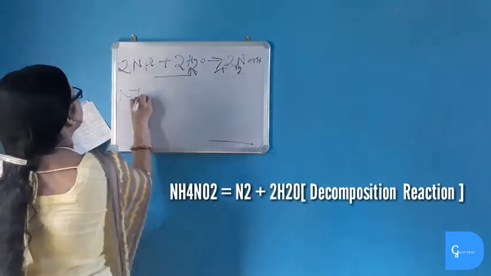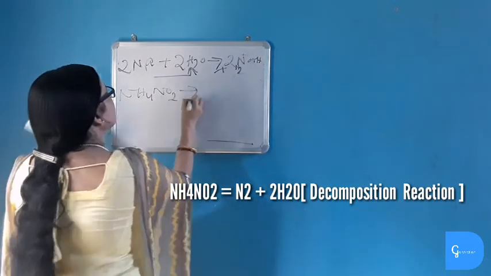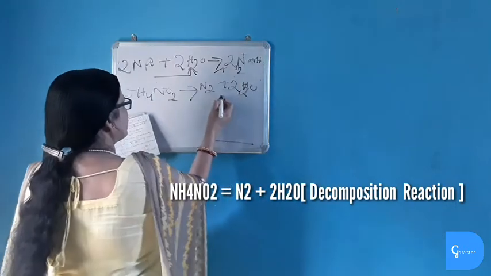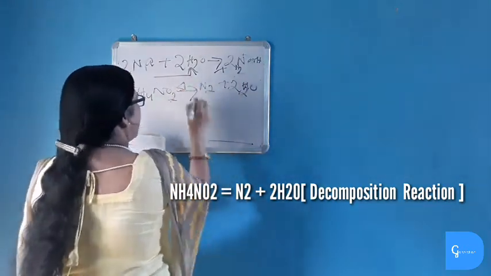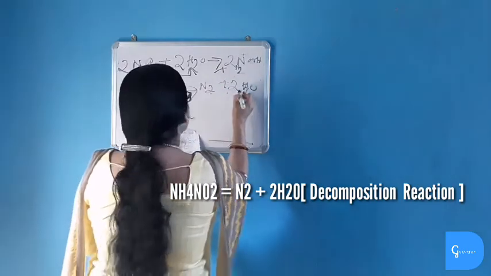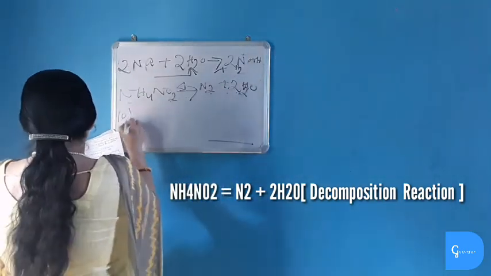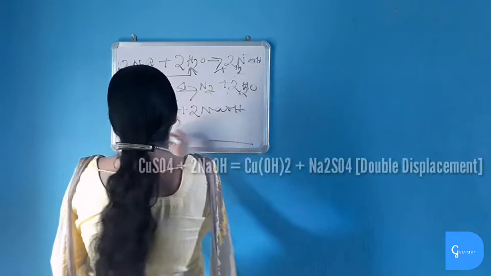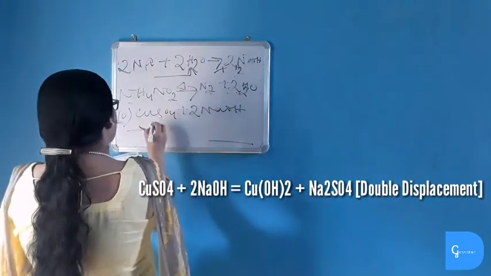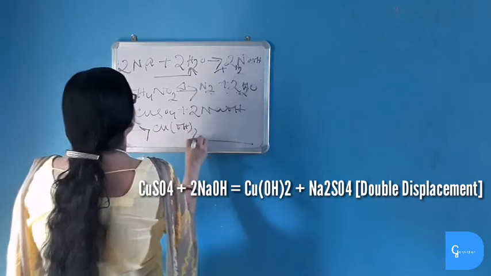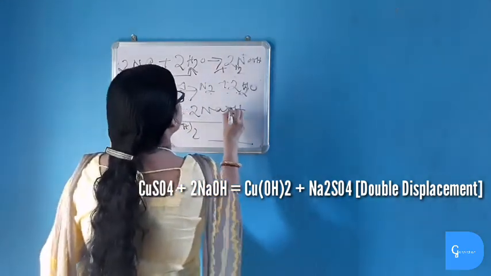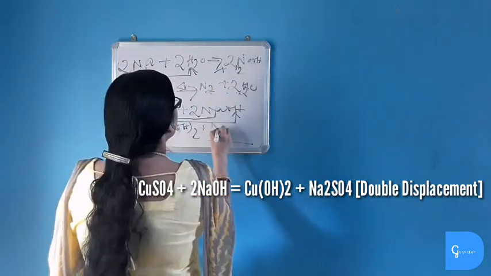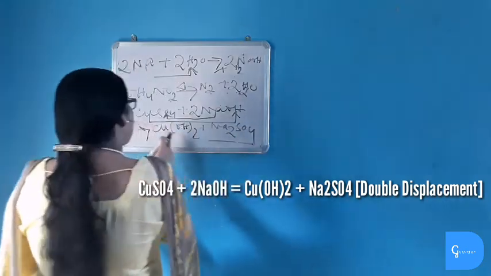Again, when ammonium nitrite gives nitrogen plus 2H2O. What type of reaction is this? This is a decomposition reaction. Ammonium nitrite decomposes by heat and gives nitrogen and water. So this is a thermal decomposition reaction. And the last one is when copper sulfate reacts with sodium hydroxide. Now what type of reaction is taking place? The reaction will be given. The first element reacts with the last one, the third one reacts with the second. So copper hydroxide plus sodium sulfate is formed. This is a double displacement reaction.